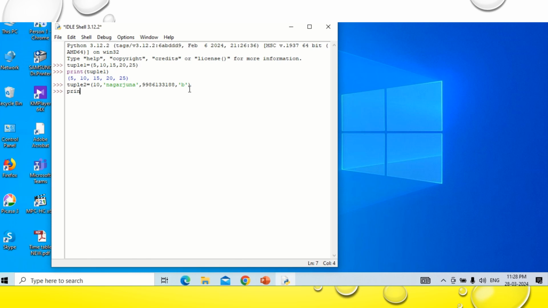Now I'll use print to display tuple2, within a bracket, tuple2. Press enter. It is displaying 10, Nagarjun, 9986133188, B. That means a tuple is just a list of items, each of them separated by commas, written inside the small parentheses.